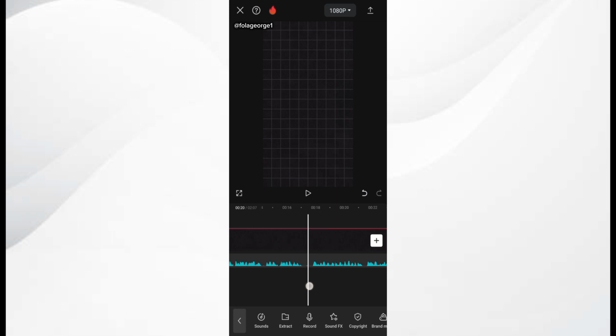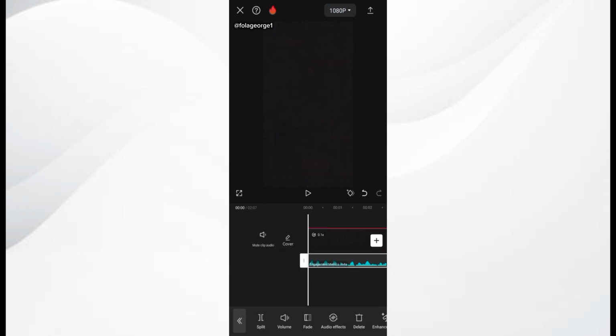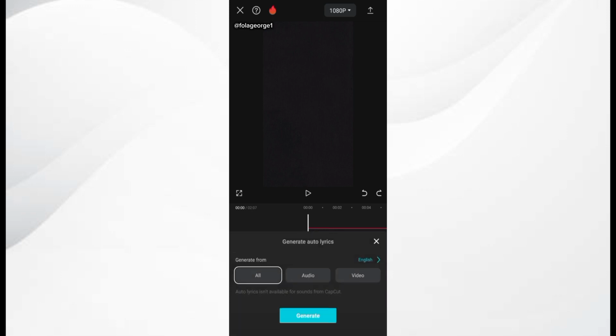Alright guys, now that we have our audio intact, we are going to convert this audio into text. We are going to transcribe our audio to text. In order to generate text from the audio, you simply click on auto lyrics. When you click on auto lyrics, you click on audio, so we are generating the text from the audio. CapCut terms it as lyrics. So you click on audio, then you click on generate.